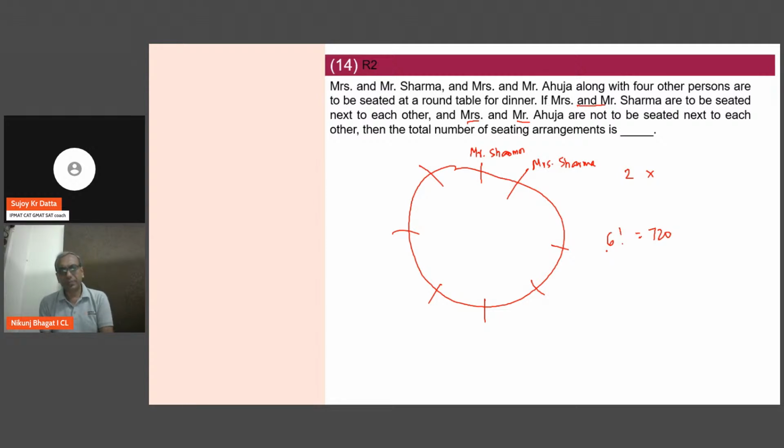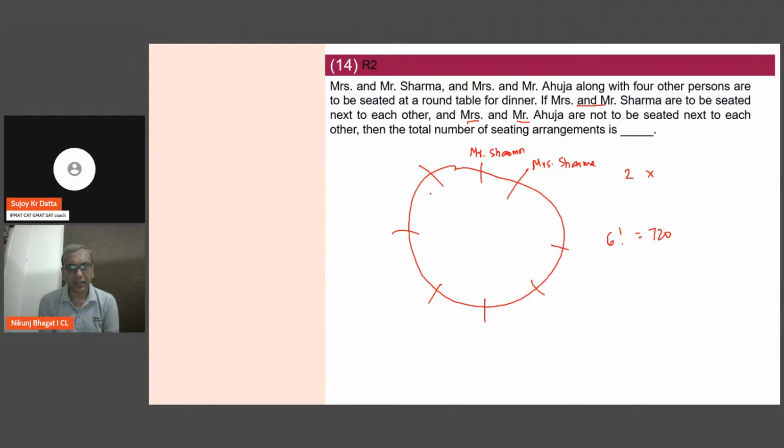But in those 720, those arrangements have to be eliminated when Mr. and Mrs. Ahuja are sitting together. So if I assume Mr. and Mrs. Ahuja to be 1 unit, there will be 5 such units.